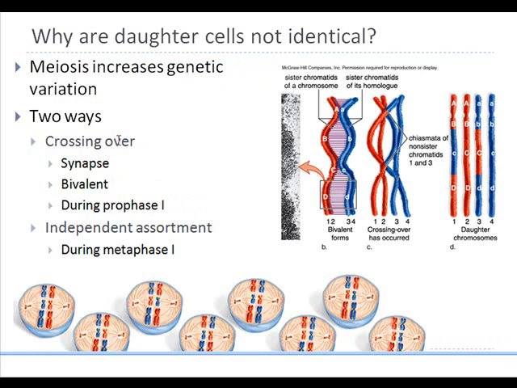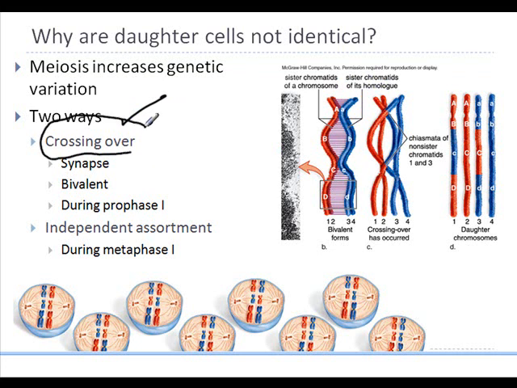In meiosis, if you notice over here, the two sister chromatids that are shown are aligning up. When they align up, each of the bivalents is aligned to give you 4 tetrads. Now at this time, a very unique combination takes place, which is called crossing over.